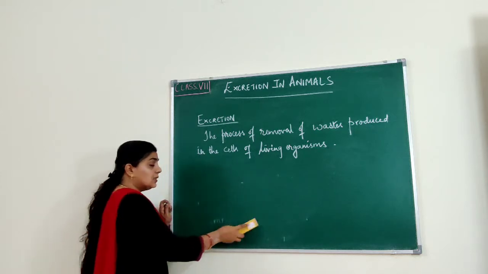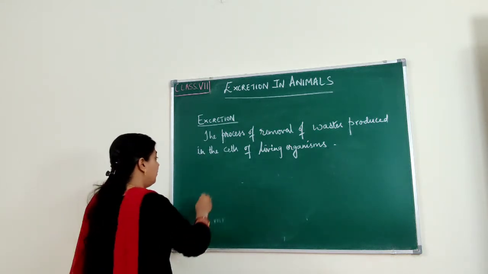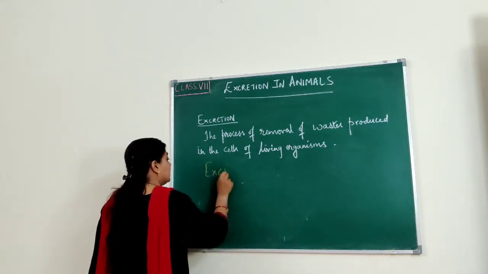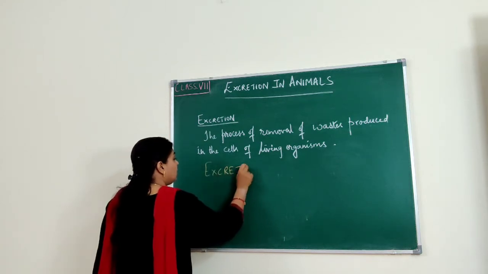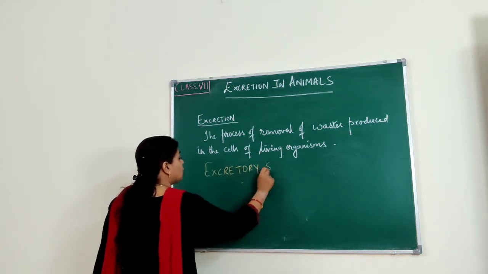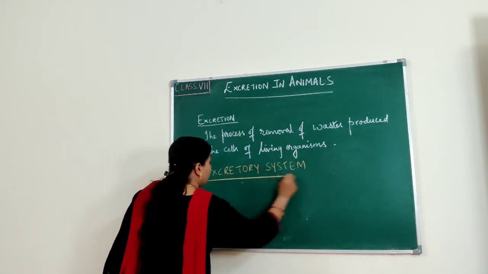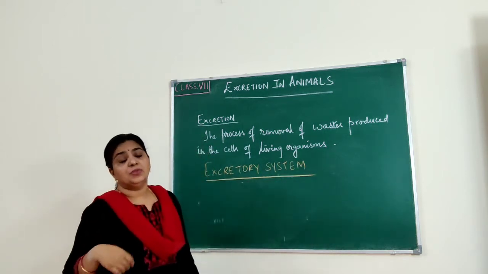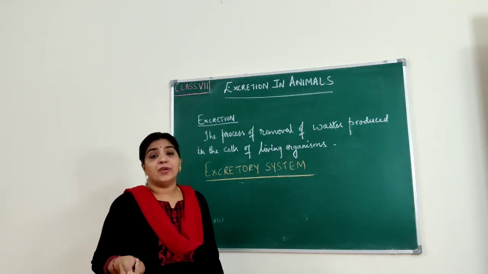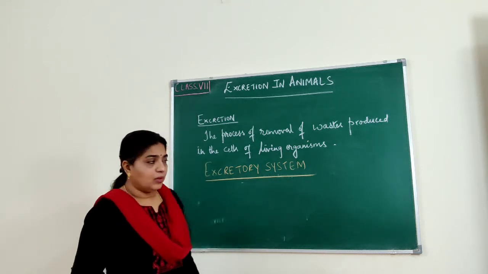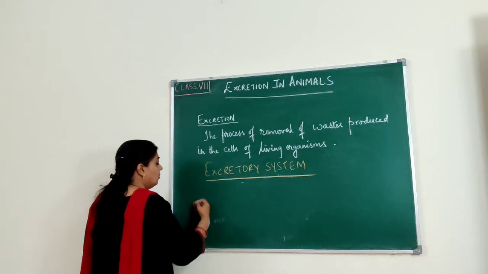To carry out this function, we have an excretory system, which makes sure that the waste produced in our body is thrown out immediately, as and when it is formed. So, the excretory system in human beings.